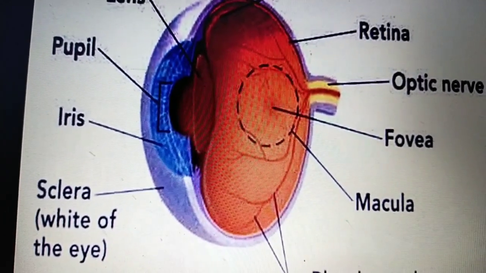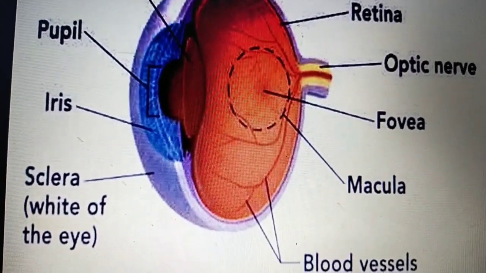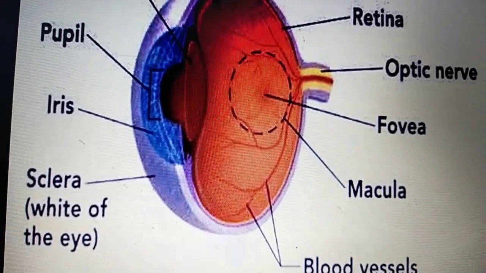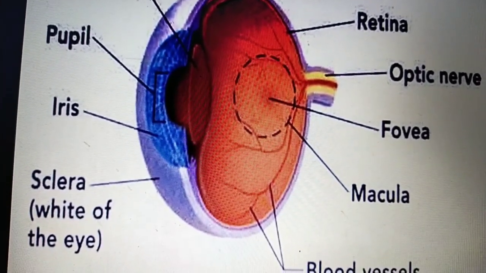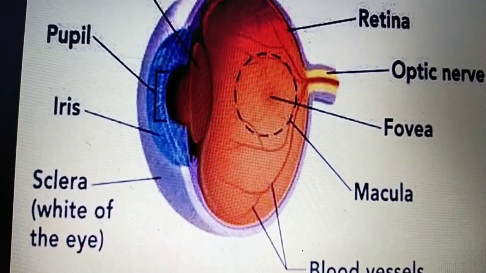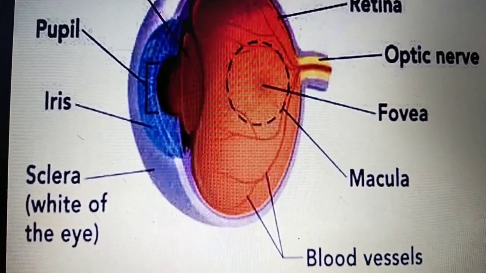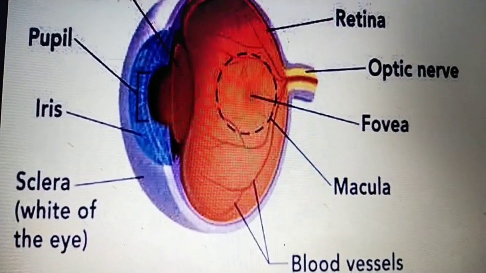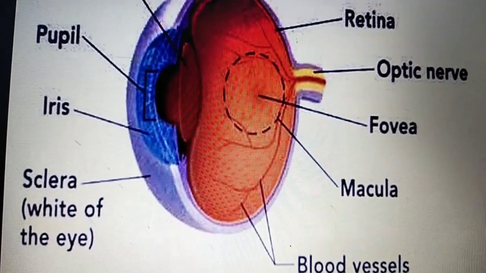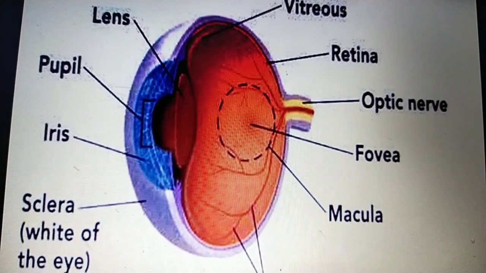Okay, fovea. And macula, it is a portion of the eye at the center of the retina that processes sharp, clear and straight ahead vision. Okay, and the macula is a functional unit of the retina. You can go for the next slide.